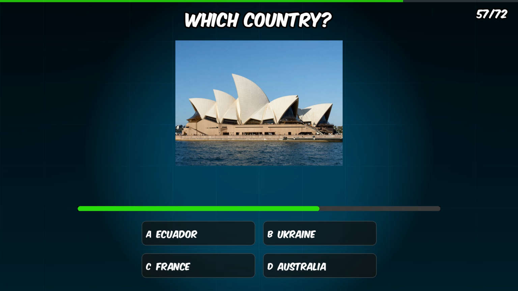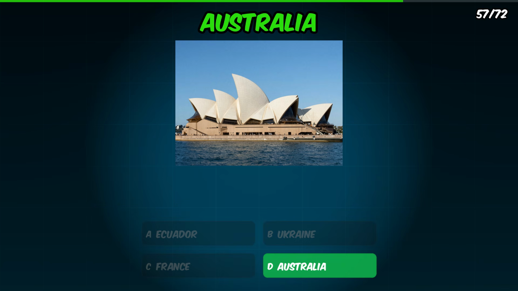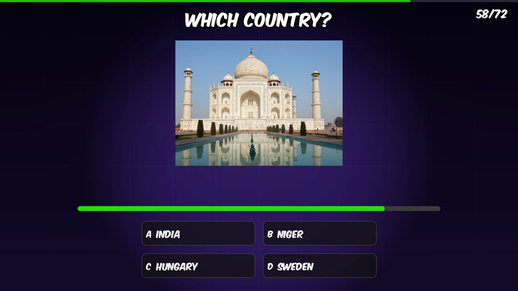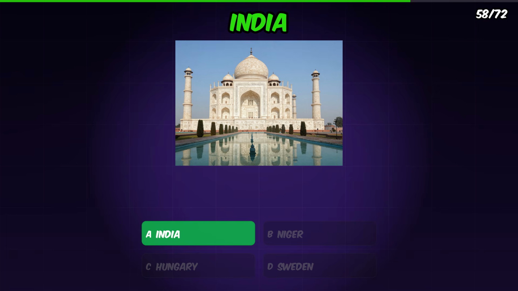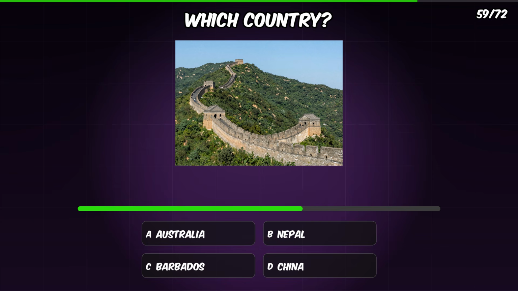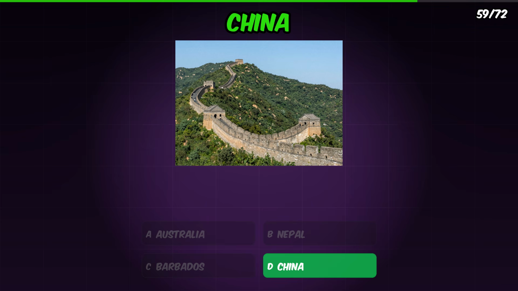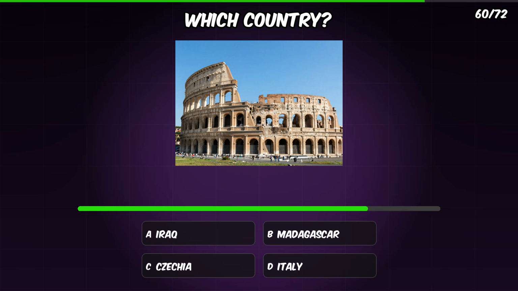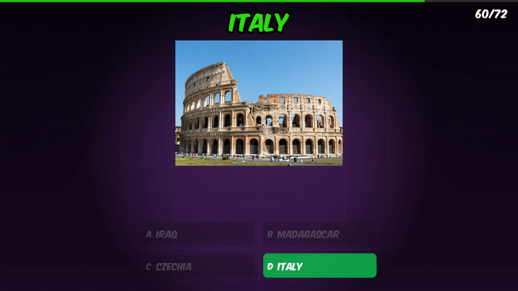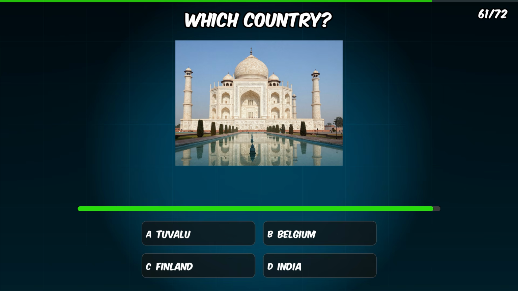Landmarks. Which country is this landmark in? It is Australia. Which country is this landmark in? It is India. Which country is this landmark in? It is China. Which country is this landmark in? It is Italy.